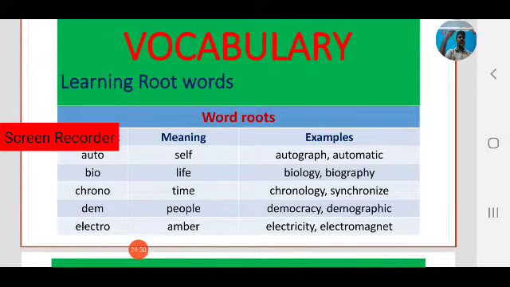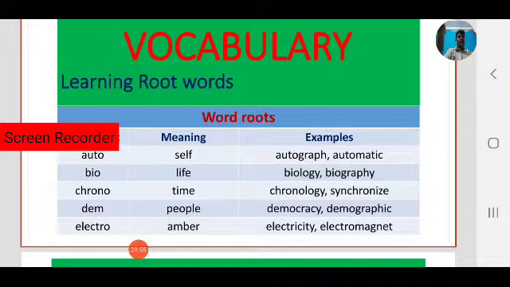Same also, autobiography. Here observe, autobiography. Auto means self, bio life, graphy, that is write. Autobiography, life history written by the person himself. If a person writes his own life history, that is called autobiography. So just biography is a life history written by some other person, not his own.